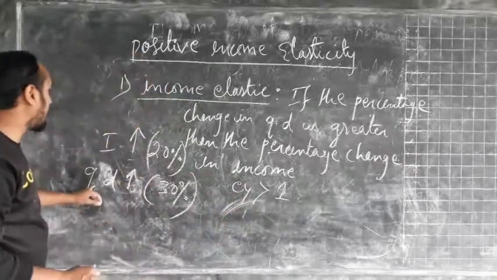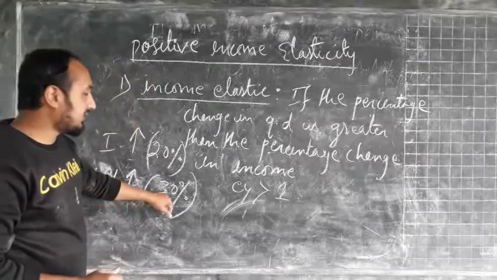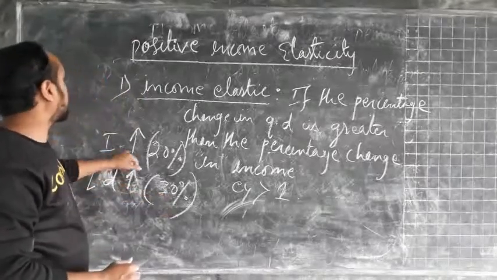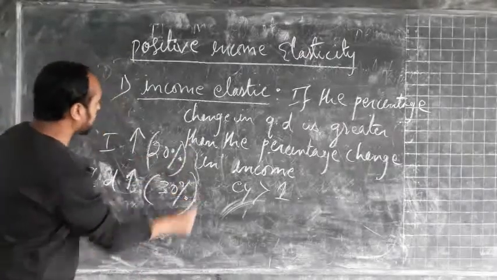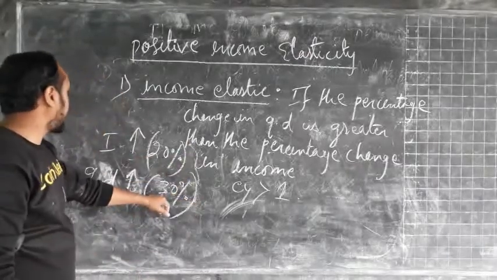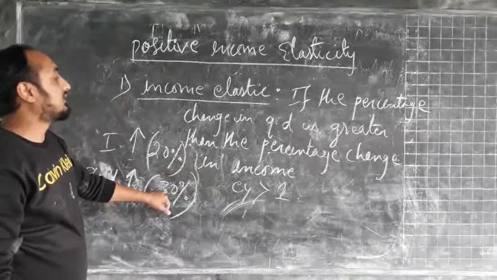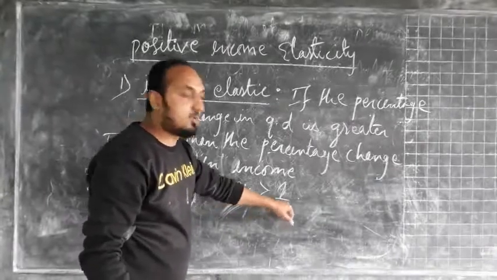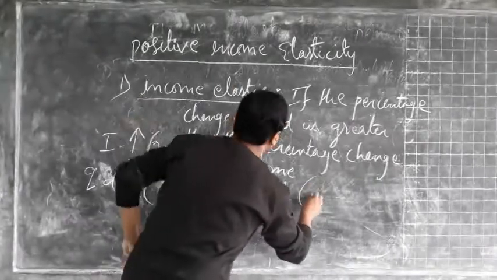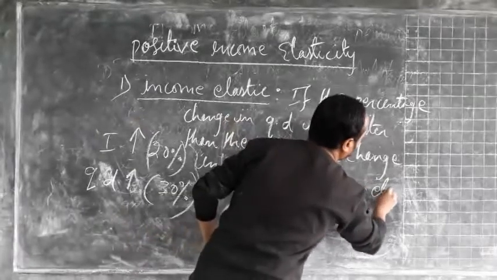Here I have taken one example showing that the quantity demand is changing by 30% and the income of the consumer is increasing by 20%. So if we compare these two, we can see that the quantity demand is increasing by a greater value. So in that case, the income elasticity of demand is greater than 1. So this is the case of income elastic.